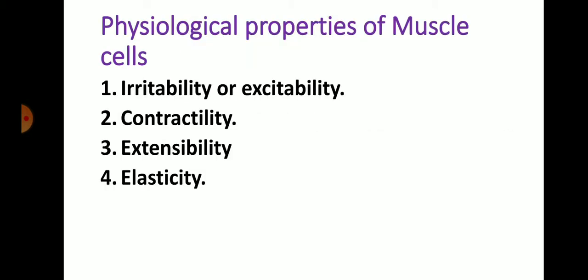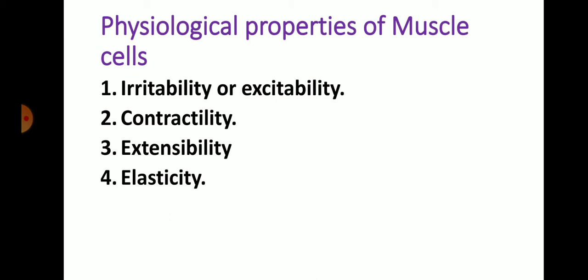Let's see some physiological properties of muscle cells. First of all, there is irritability or excitability. Irritability is the ability to respond to a stimulus which may be delivered from motor neurons or hormones.